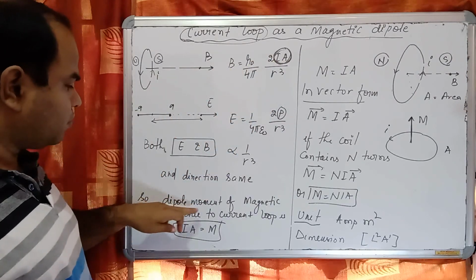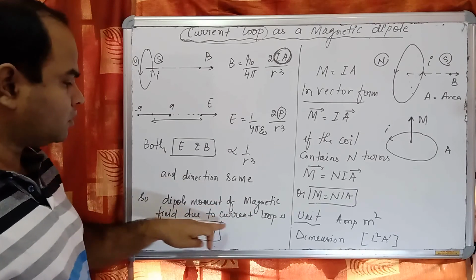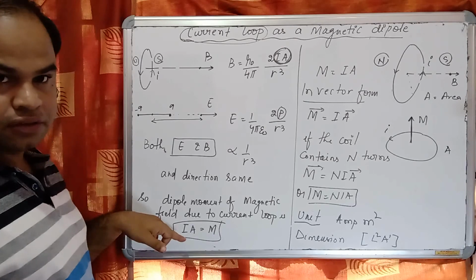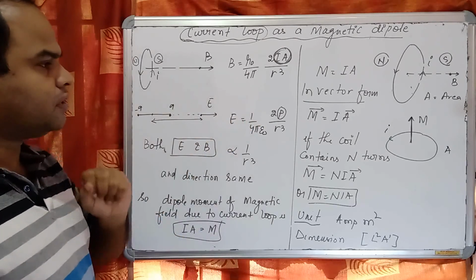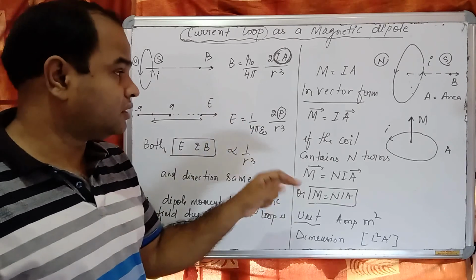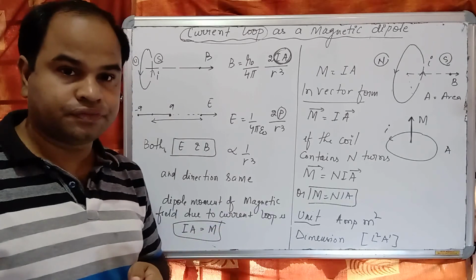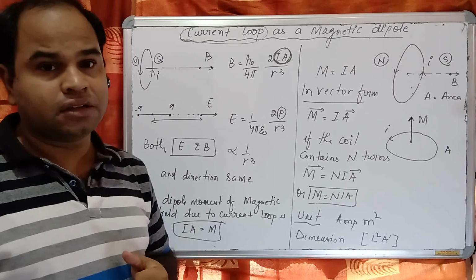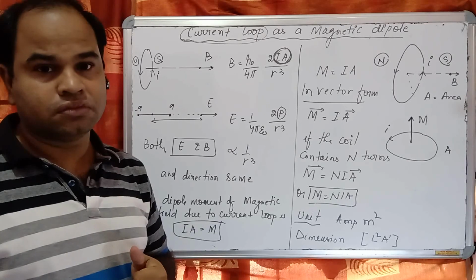So the dipole moment of the magnetic field due to the current loop is M equal to I into A. Okay, and if it contains n number of turns, we can say this is NIA. Okay, and the direction can be found by right hand thumb rule. Okay.